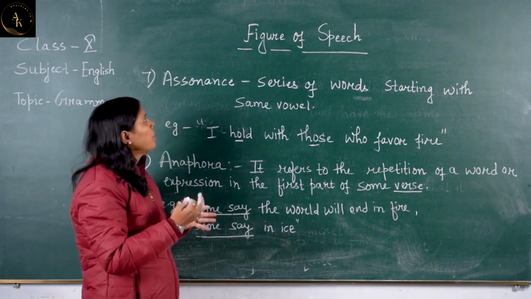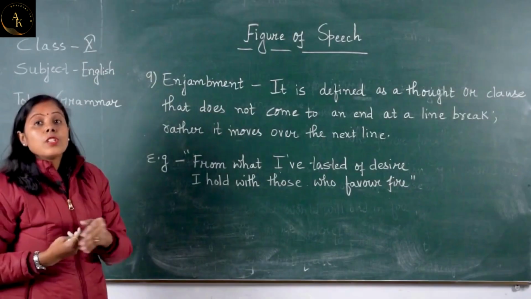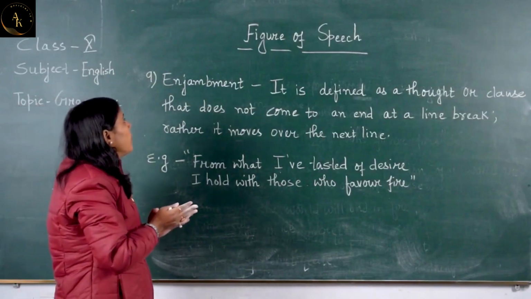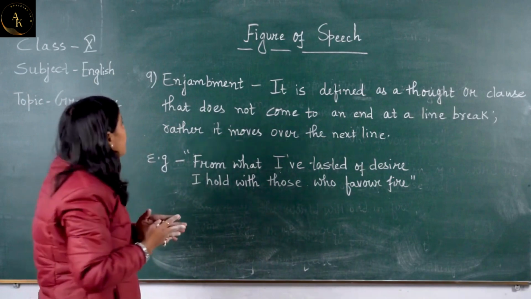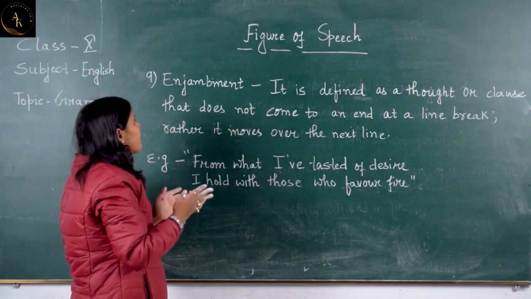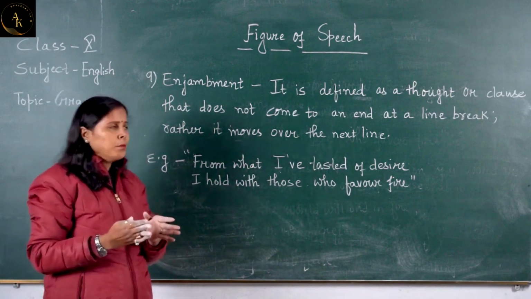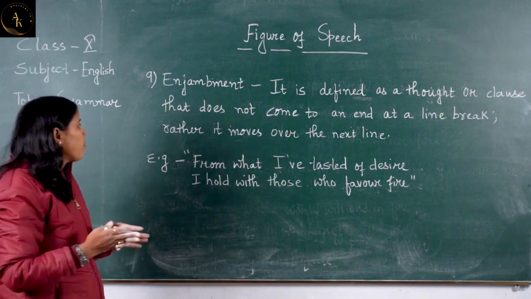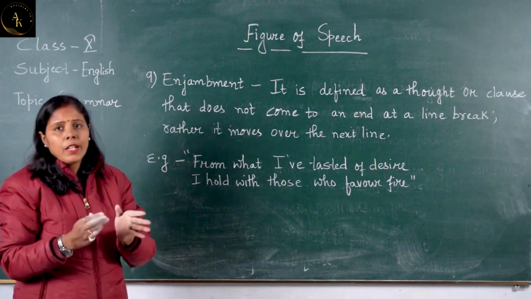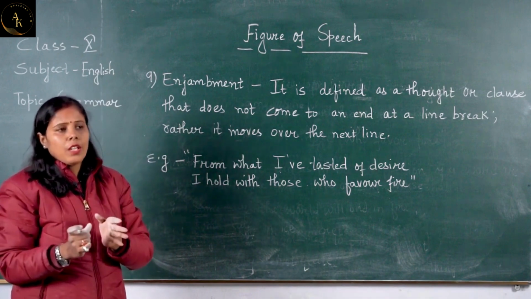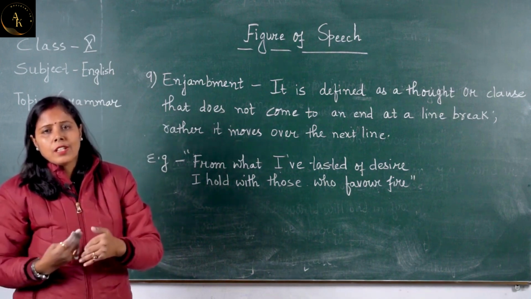Now moving forward to the next figure of speech, that is enjambment. So the next figure of speech, or actually the last figure of speech of today's session, is enjambment. So what is enjambment? It is defined as a thought or clause that does not come to an end at a line break, rather it moves over the next line. यानी बिना complete हुए, without any full stop or comma, that line moves to the next line.